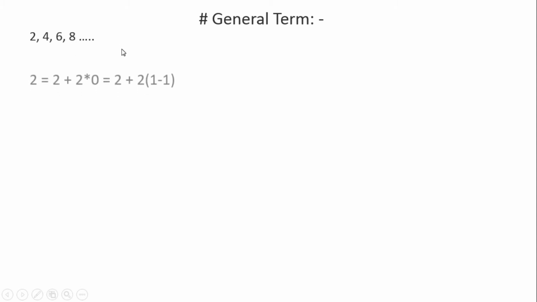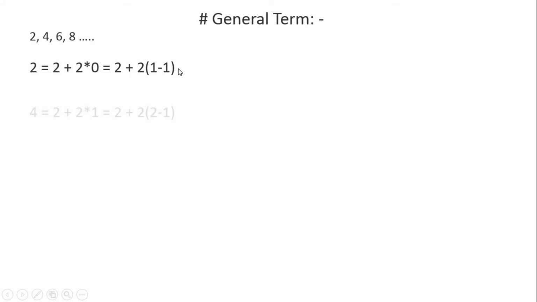So we can break the first term, that is 2, into 2 plus 2 into 0. 2 multiplied by 0 is 0, 0 plus 2 will be 2. Further we can break 0 into 1 minus 1. Now similarly we can break 4 as 2 plus 2 into 1. Here the first 2 is the first term and the second 2 is the common difference. Then multiply by 0 to get 2, multiply by 1 to get 4.